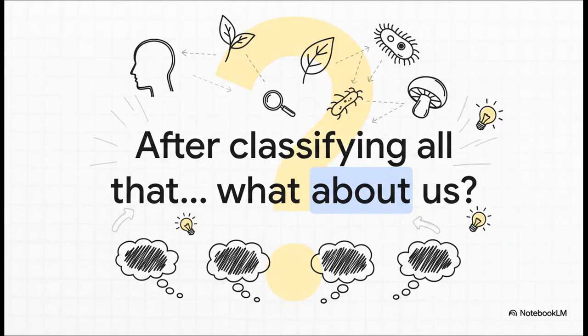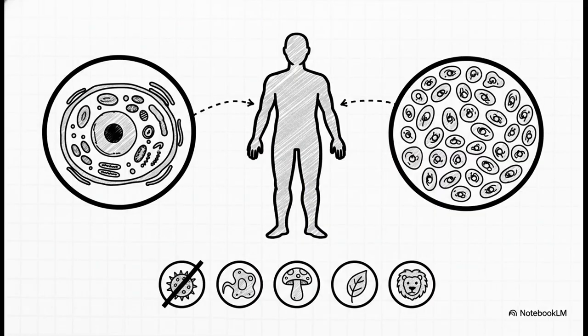So let's do it. Let's run ourselves through the exact same system. Let's apply those same 4 questions and just see where we land. Question 1. Cell type. Our cells are complex. They have a nucleus. So check, we're eukaryotes. Question 2. Body plan. Well, we're made of trillions of cells, so check, we're multicellular. Just like that, we've already eliminated Monera and Protista. It has to be fungi, Plantae, or Animalia.